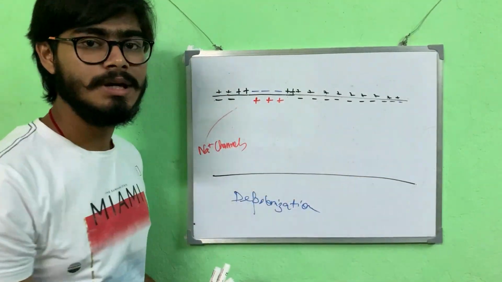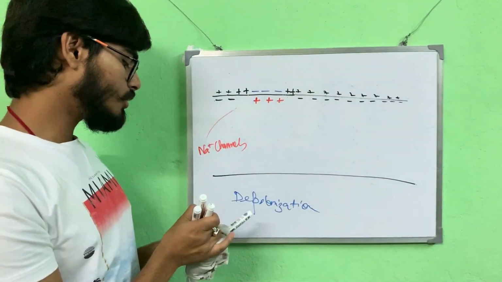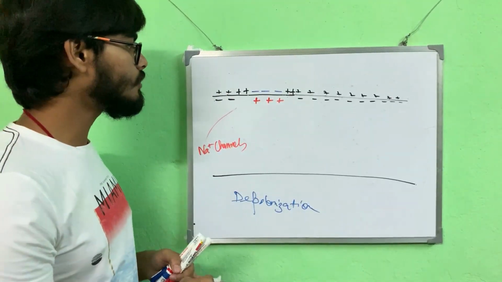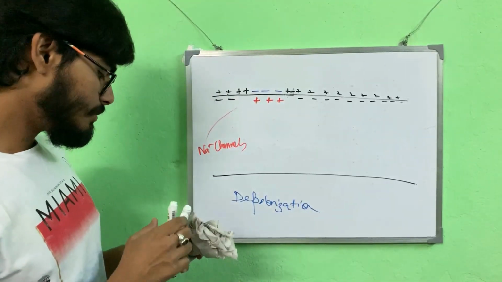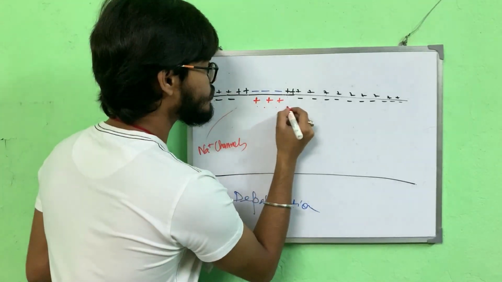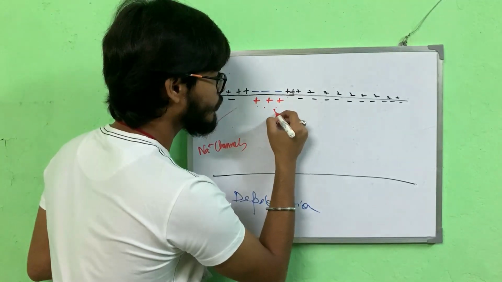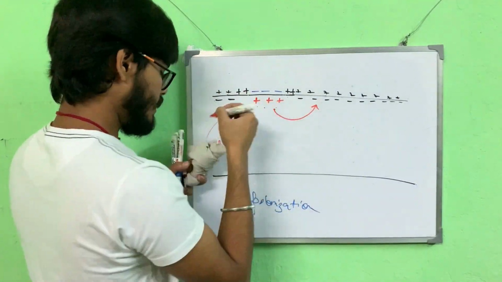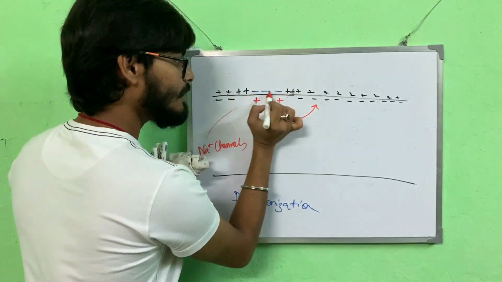Now how is it transmitted? You have learned about current electricity in physics, so current flows from positive to negative. Similarly here, these three positive charges will flow from here to here, and there are three negative charges here.